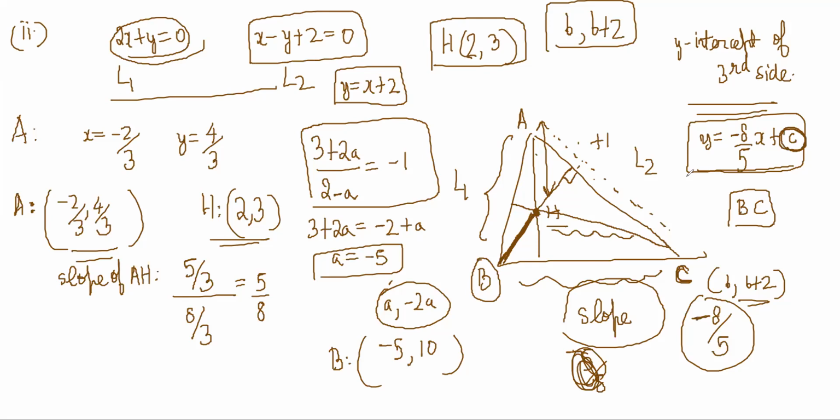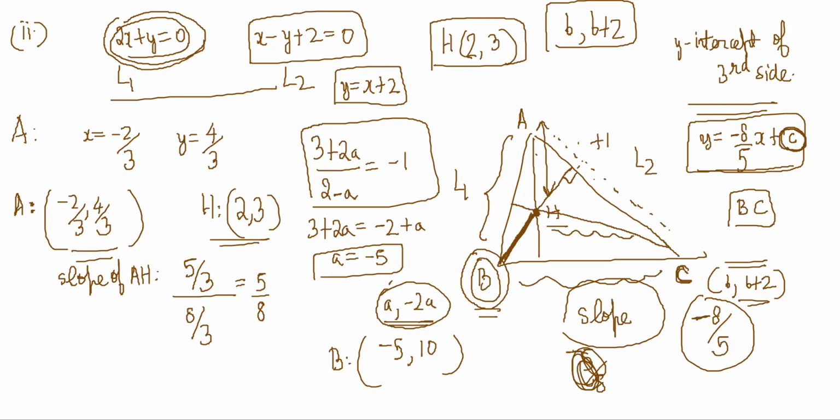And notice that in both the parts I converted the b and c, instead of two variables, I used one variable. Instead of two variables I got one variable by putting it in terms of anything that satisfies this line will be like this, a comma minus 2a, right? Everybody has understood that, no? So you should also use this. Basically, a point can be represented in terms of one variable if you also know a line passing through it, right?